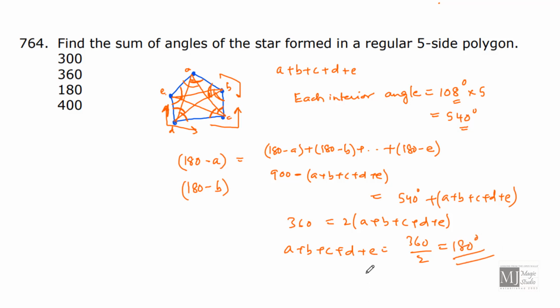This is something which we should know. For a regular star, the sum of the angles is always equal to 180 degrees.